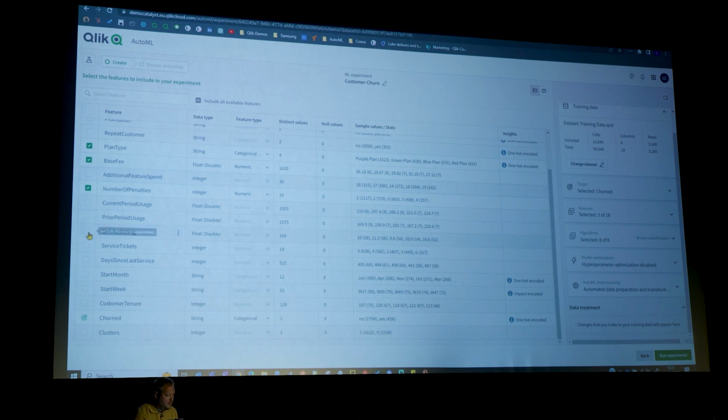The next ones are down to service, the service rating and the service tickets. So if a customer rings up and makes a complaint and raises a ticket and an issue, and also how do they rate that service out of 20? And then the last one, customer tenure. How long has a customer been with us? Surely it will have a bearing on whether or not they will churn.